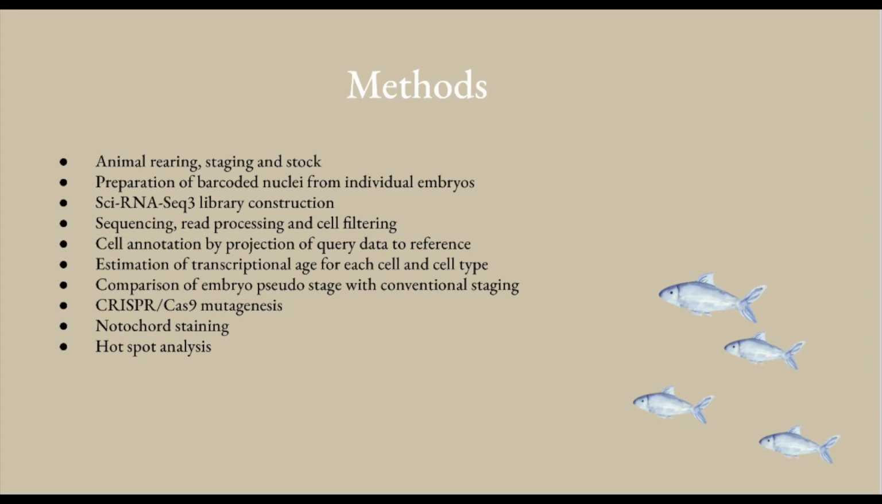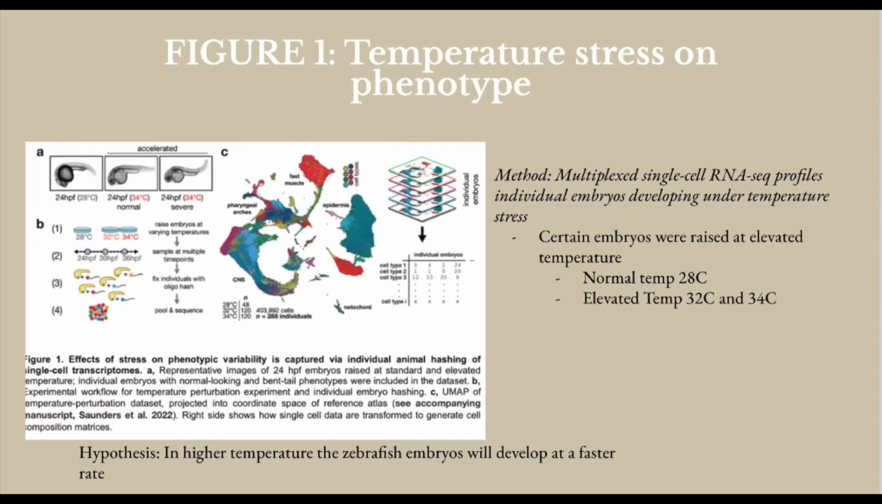In the methods, as you can see, there are many experimental designs used throughout the experiment, such as animal staging and stocking, preparation of barcoded nuclei from individual embryos, RNA sequencing, cell annotation, and so on. I'll be explaining in detail the methods as I explain the figures. Figure 1. Temperature stress on phenotype.